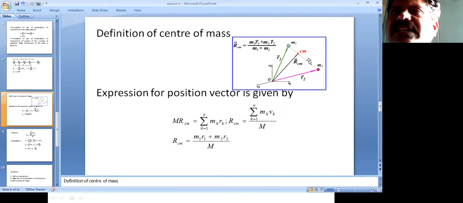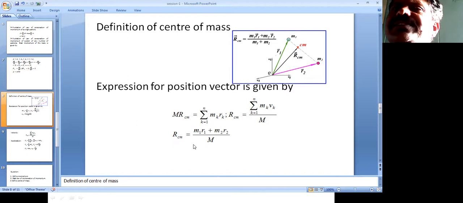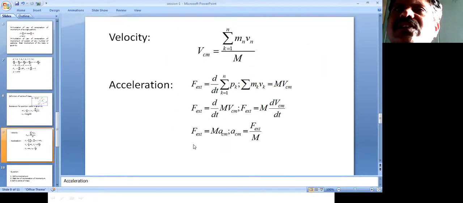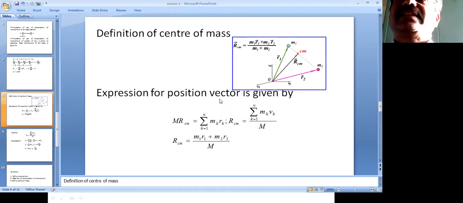System of two particles. The position vector of what? System of two particles consisting of what? Two particles. Okay. So once you know these relations, you can write its velocity. So by using this, you can write its velocities. We know that velocity is nothing but the change in displacement.